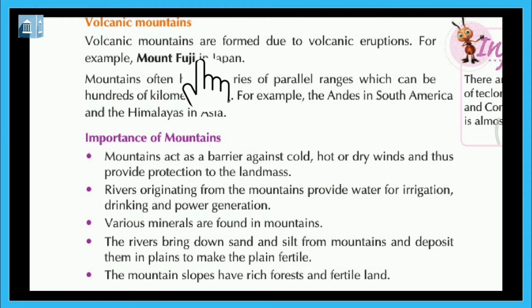Volcanic mountains are formed due to volcanic eruptions. For example, Mount Fuji in Japan. Mountains often have a series of parallel ranges which can be hundreds of kilometers long. For example, the Andes in South America and the Himalayas in Asia.